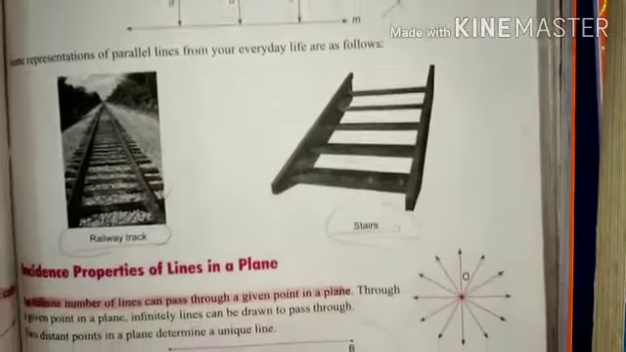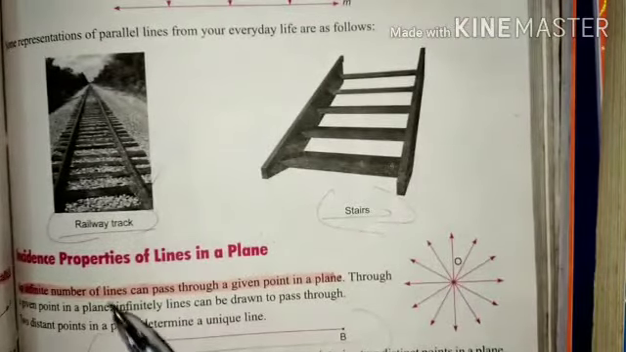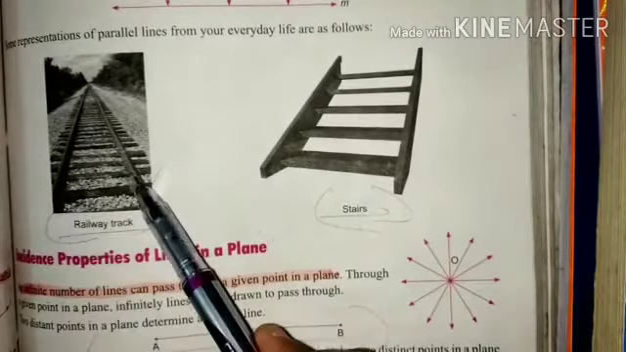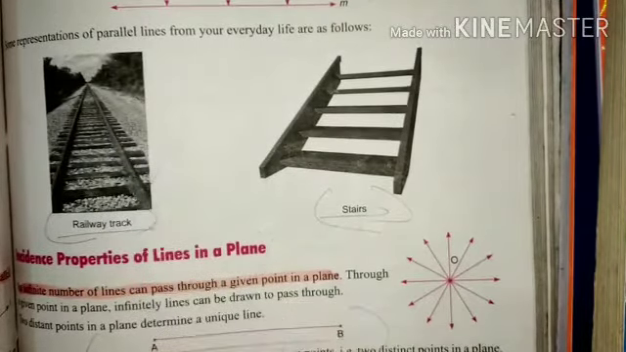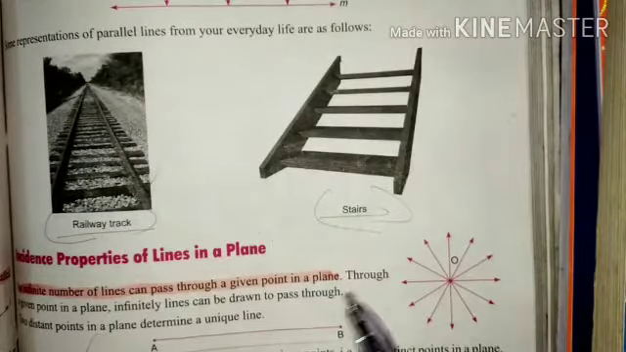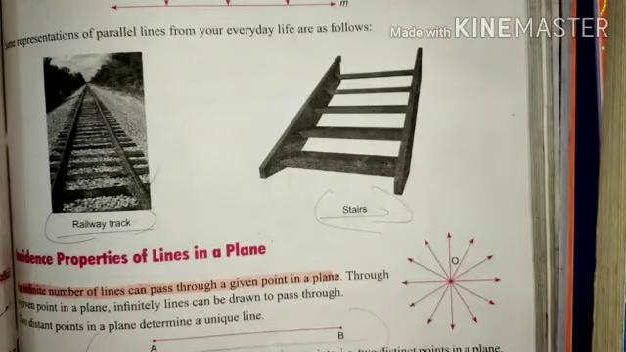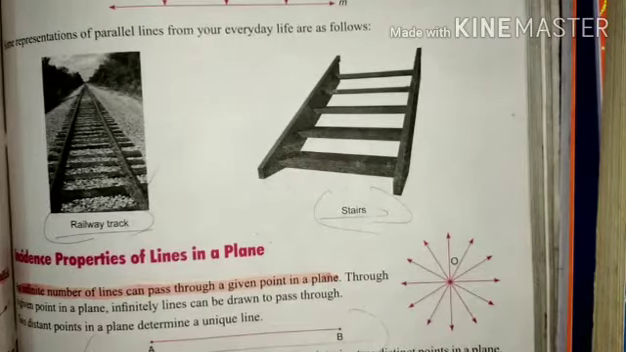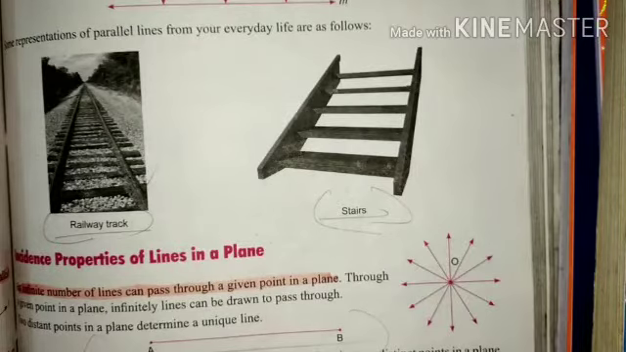Here they show some examples like railway tracks. Their distance remains same. Clear? And stairs. These are the examples which you observe daily in your daily life.